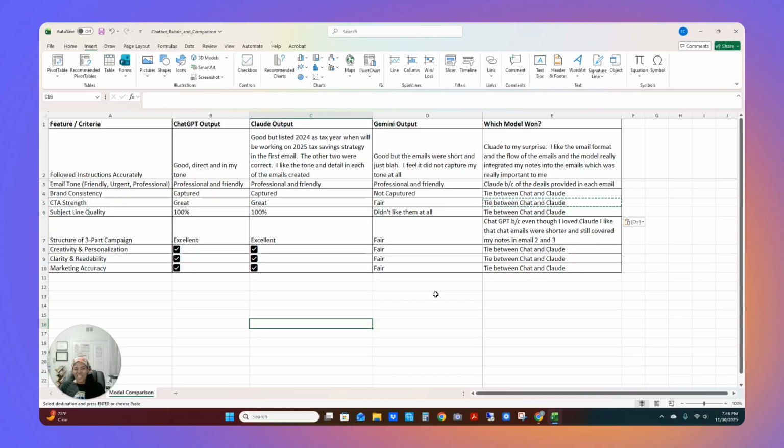So the model that won, I'm going to say, is Claude, which is very hard for me to say because I've been using ChatGPT for a very long time.